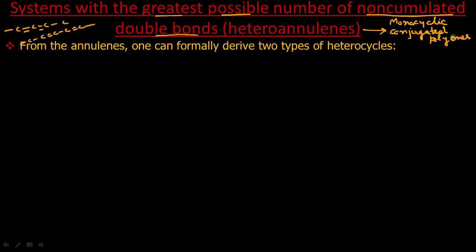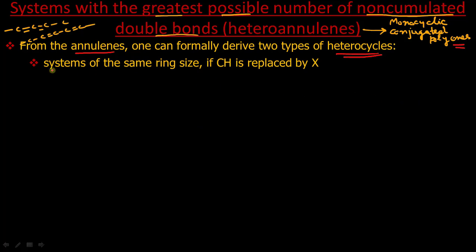So from this we can conclude that we can also prepare these heteroannulenes. They are prepared from annulenes, and annulenes are monocyclic conjugated polyenes like benzene. Benzene is an example of an annulene. So we can derive heterocycles in two ways. We have two possibilities. Either we can have a heteroannulene of the same ring size as the parent carbocyclic annulene, and this will be obtained if a CH group is replaced by X. Now let us see how.